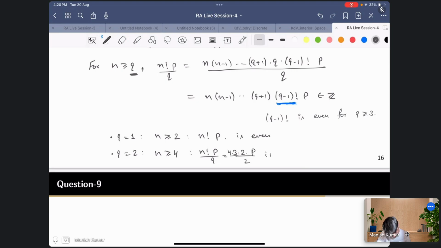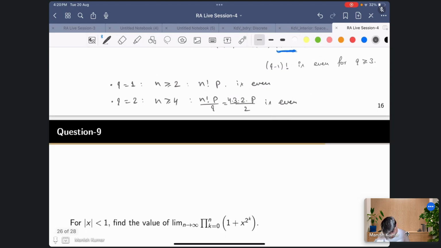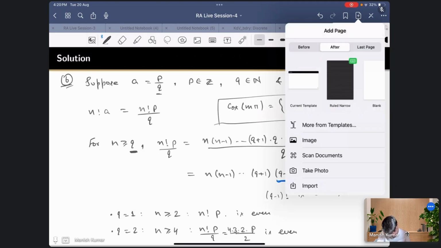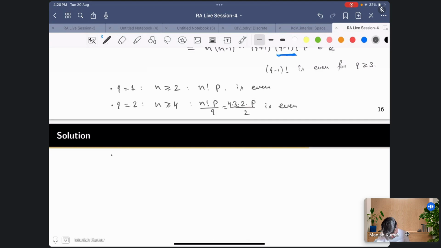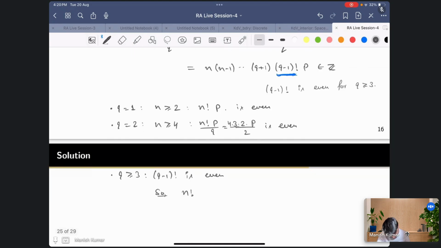Now when q is greater than or equal to 3, we know q minus 1 factorial is even, so n factorial times p by q is even, right?